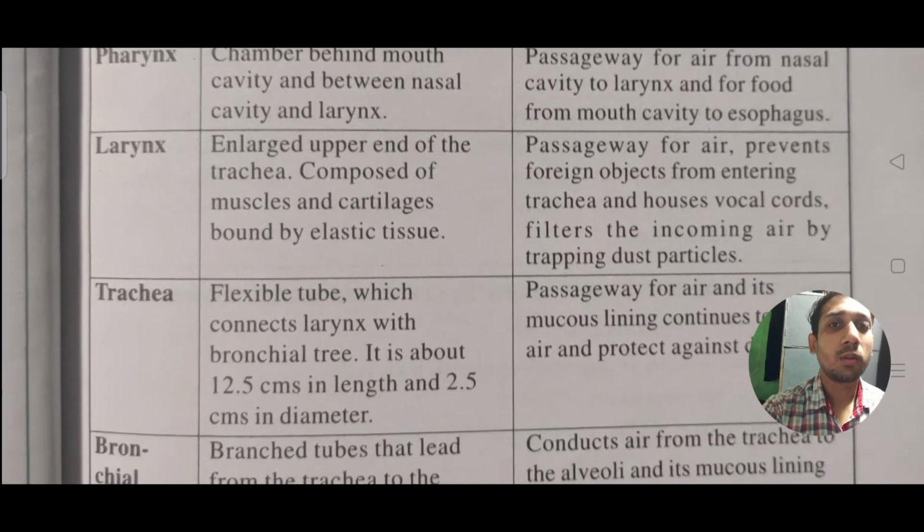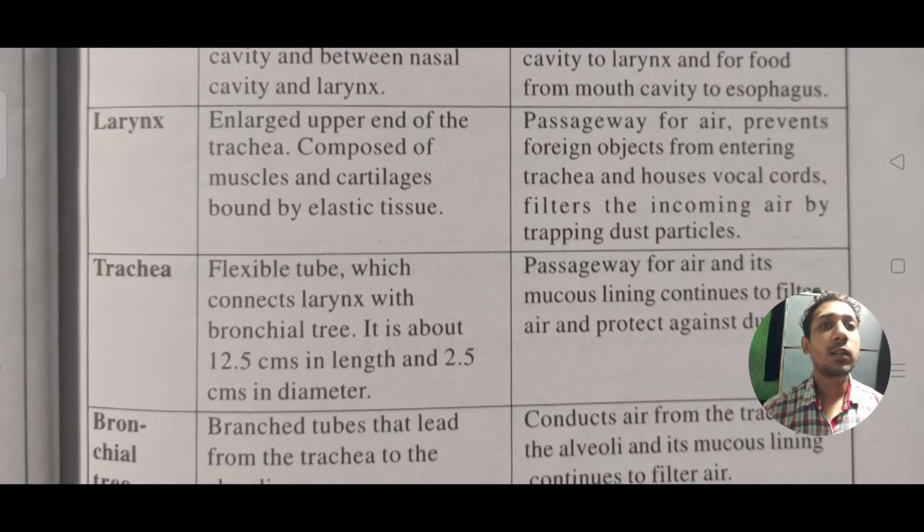Thereafter we'll go to the larynx. It is the enlarged upper end of the trachea, composed of muscles and cartilage bound by elastic tissues. It acts as a passage for air to the lungs, prevents foreign objects from entering the trachea, and houses the vocal cords.